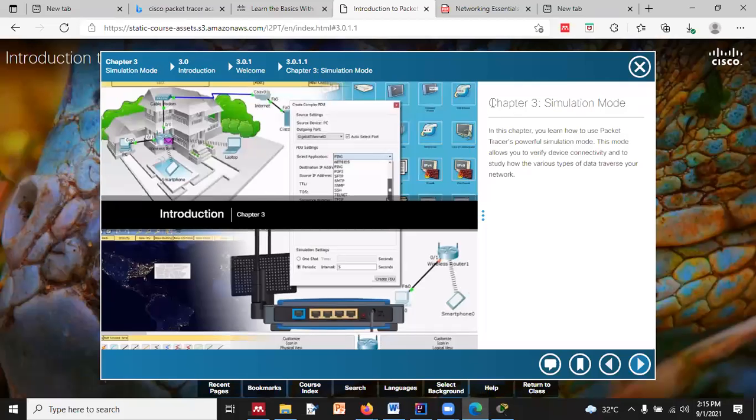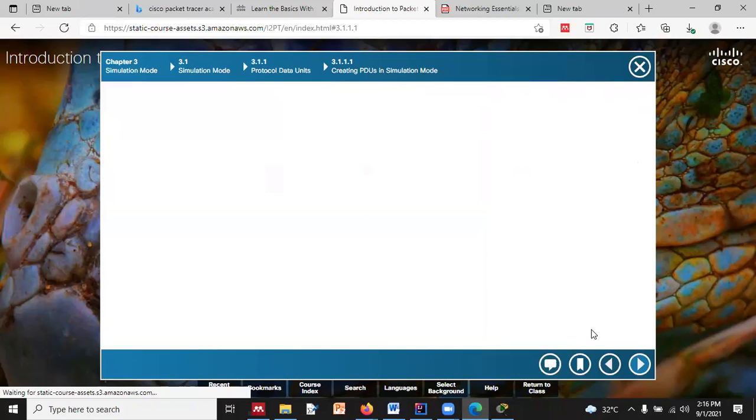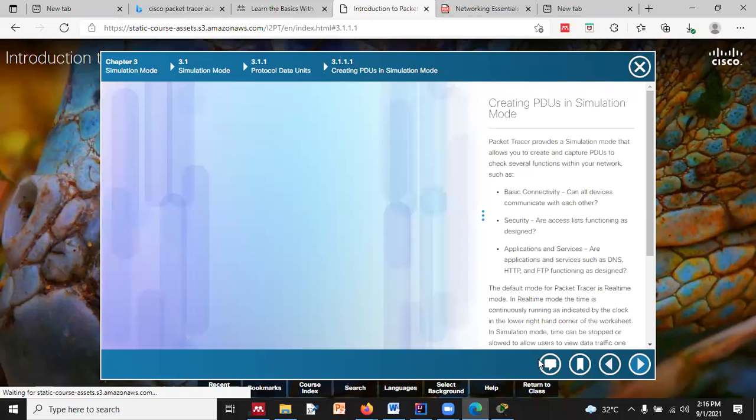That's why in chapter 3 you will learn the simulation mode. What is simulation mode? It talks about how a packet will reach from one source to destination, and related to that, the layers, right?